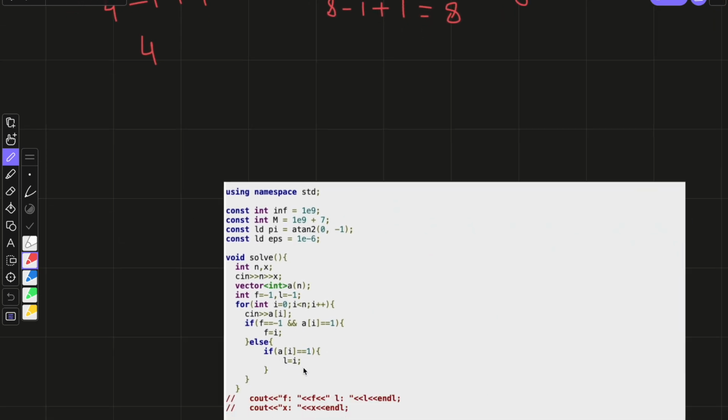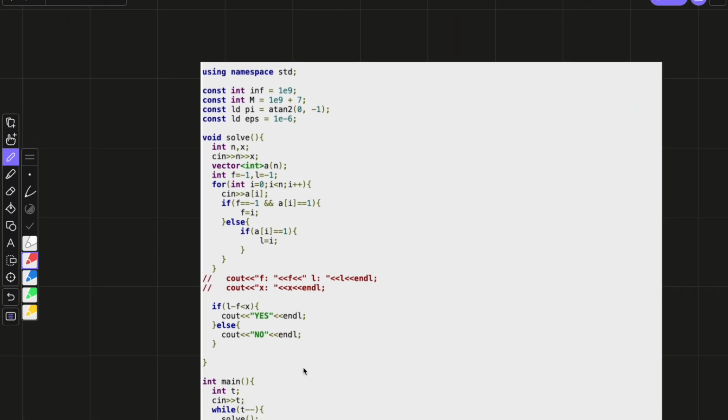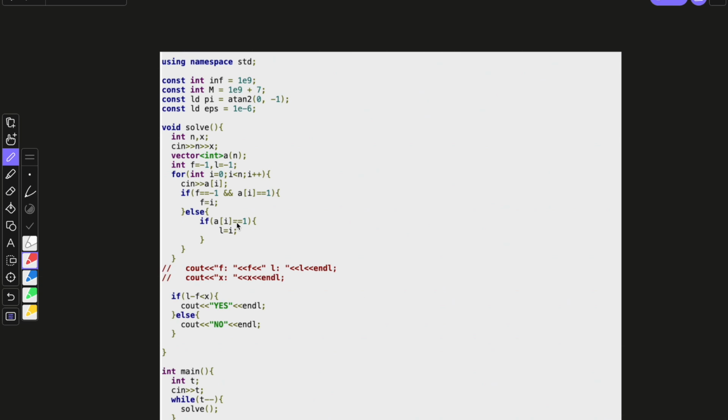Let's see the code for this question. So we enter the value of n and x. We create a vector A in which the doors will be stored.